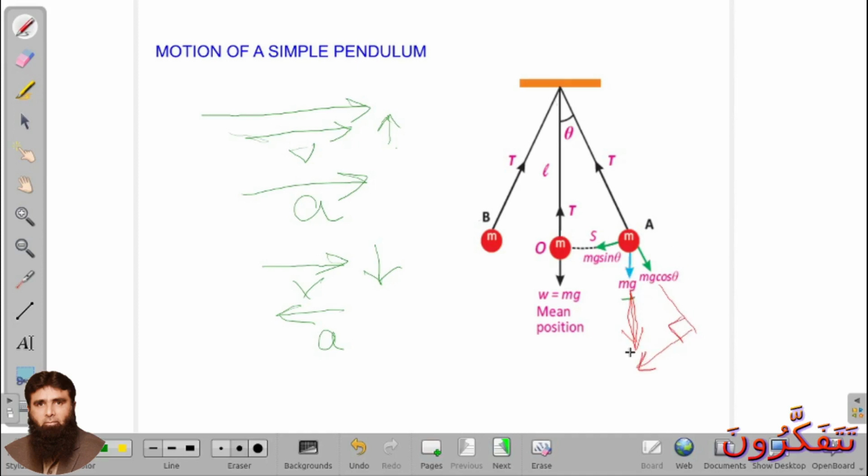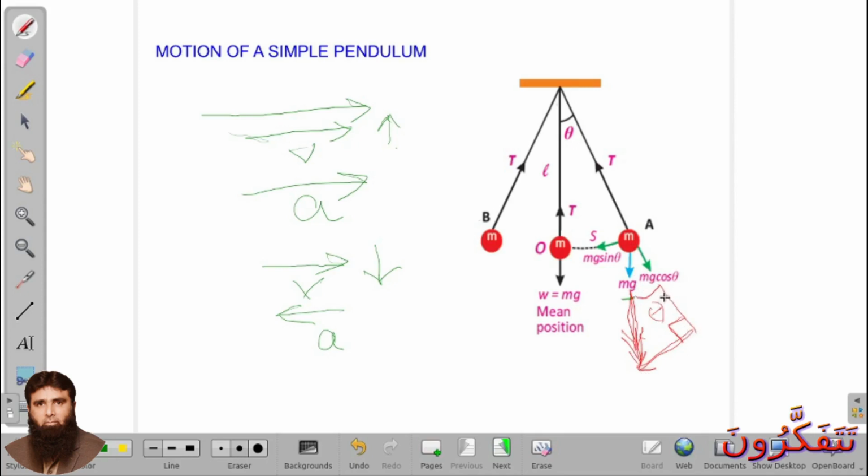According to this triangle, these two components of this mg are formed. mg is the weight of the ball. Now this is the same angle theta as between these two positions. So this is the horizontal component according to this diagram, and this is the vertical component.